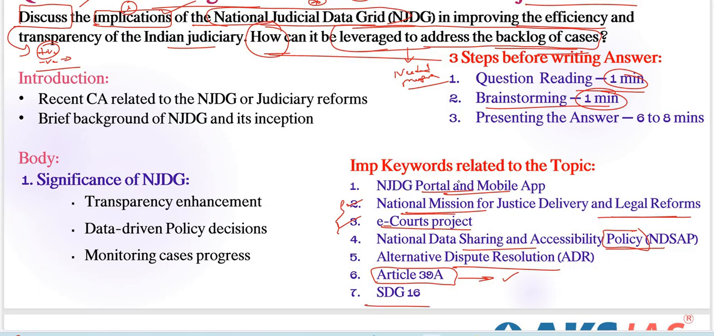Next, coming to our LNI technique here, local, national, international technique. From an international point of view, we can connect this SDG 16 goal. What is that? Just peace and justice and strong institutions, right? Very important thing is next, these type of keywords must be in our answer.